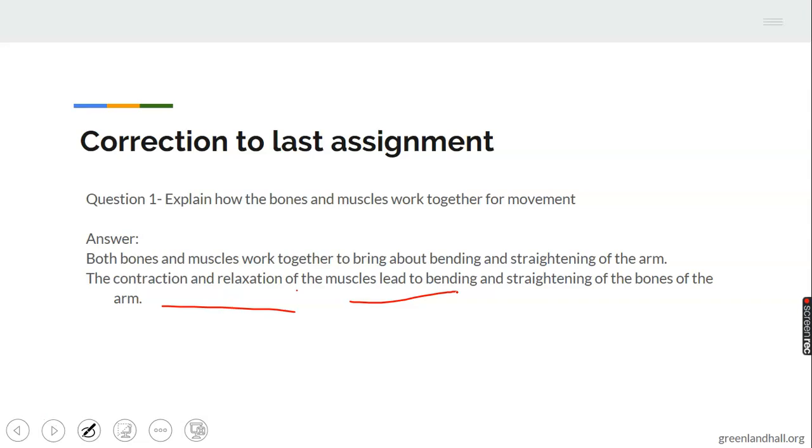They work together by contraction and relaxation of the muscles. Then there will be movement of the bones. That is what happened over there. So move to the next one to see what happened in the next one.